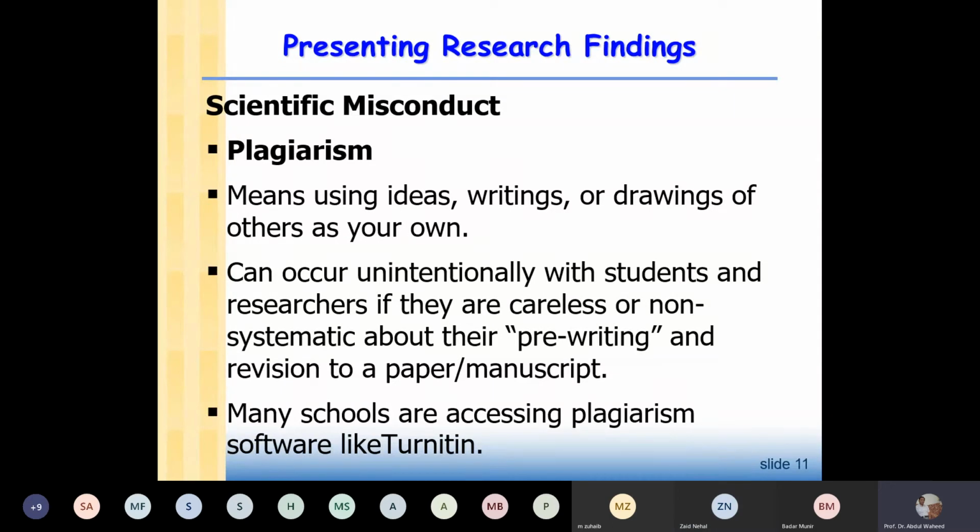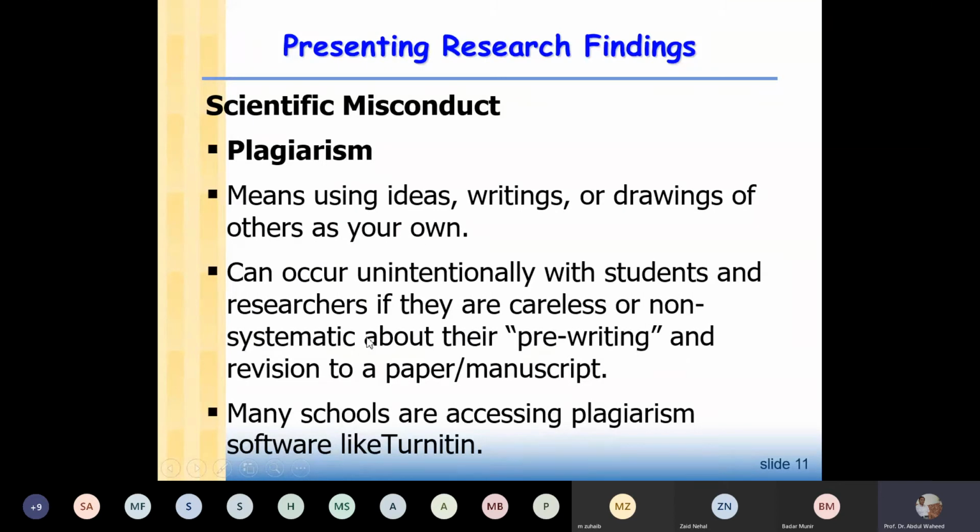In the scientific misconduct we have plagiarism. Okay, and this means that you are using ideas, writing or drawings of others as your own. So you have to avoid plagiarism, because there are copyright issues. You cannot use someone else's work as your own work. So you have to be careful about this plagiarism.